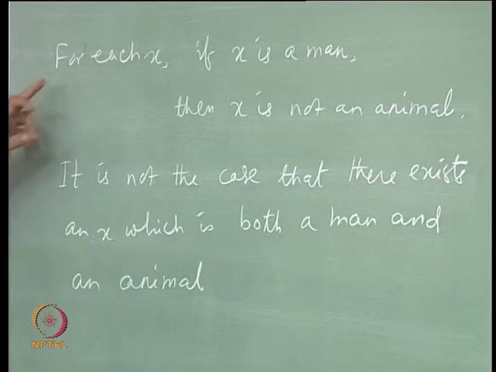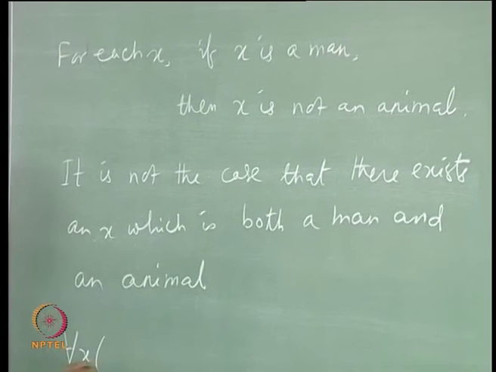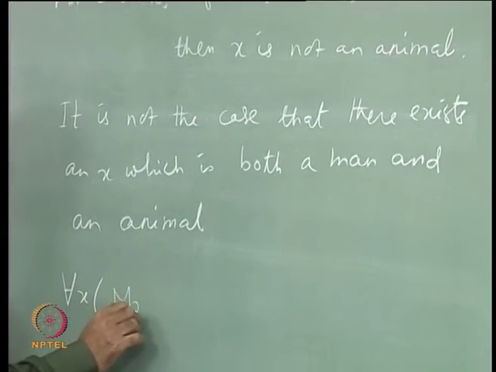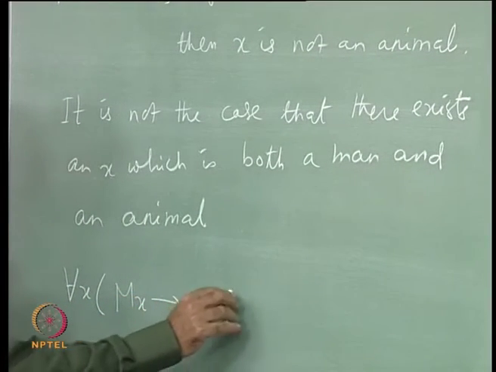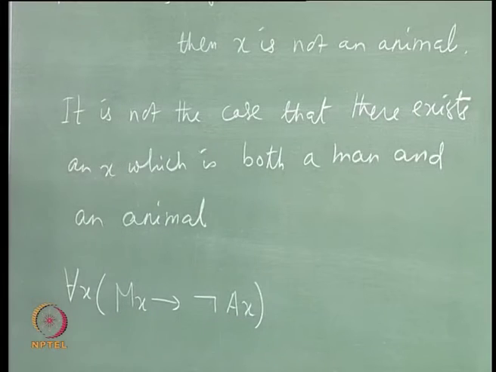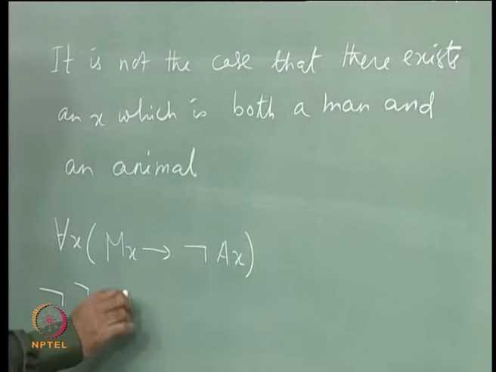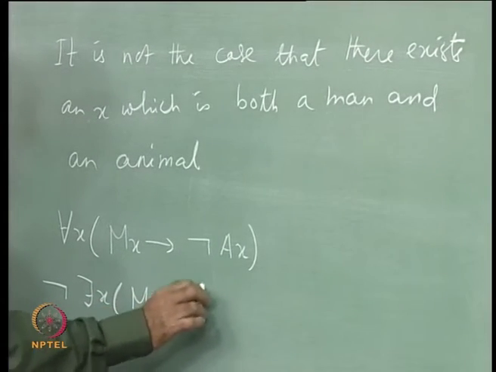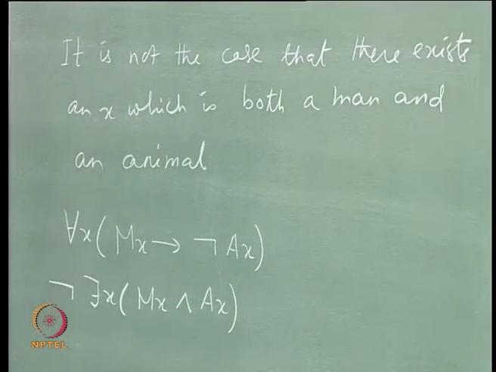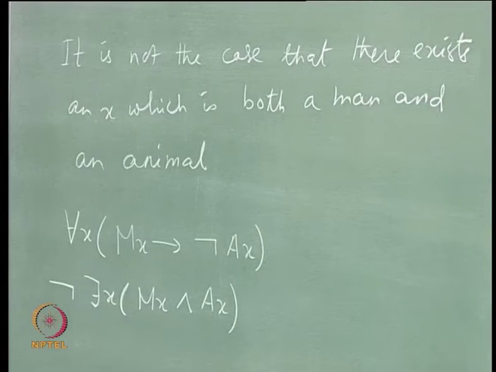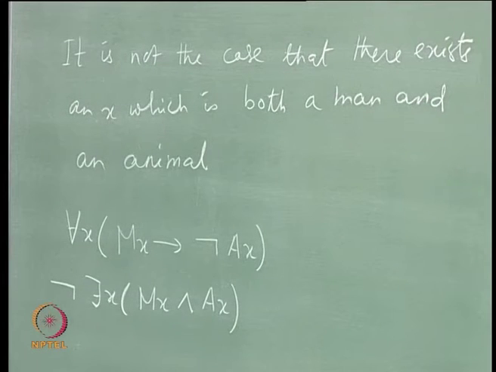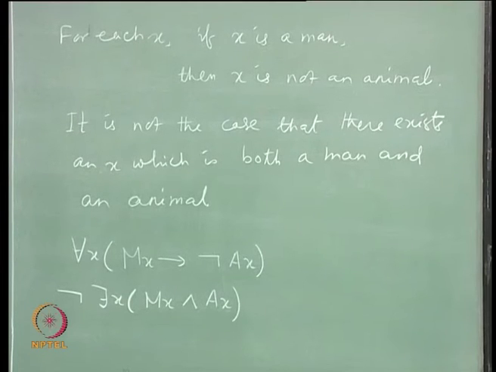For the first one, if you proceed this way, you would be translating as for each x, if x is a man, then x is not an animal. In the second way, you would write, it is not the case that there is one x which is both a man and an animal. Are they telling the same thing? Are they equivalent?